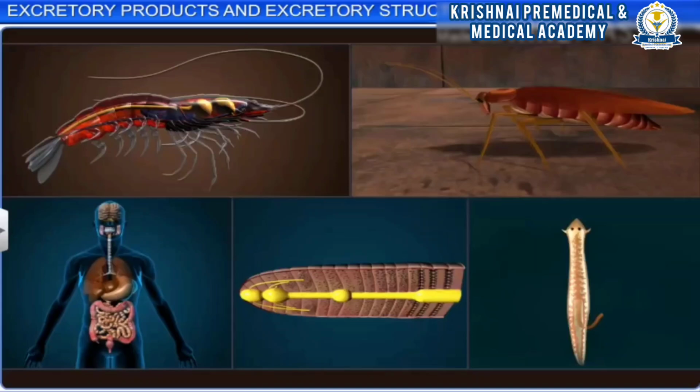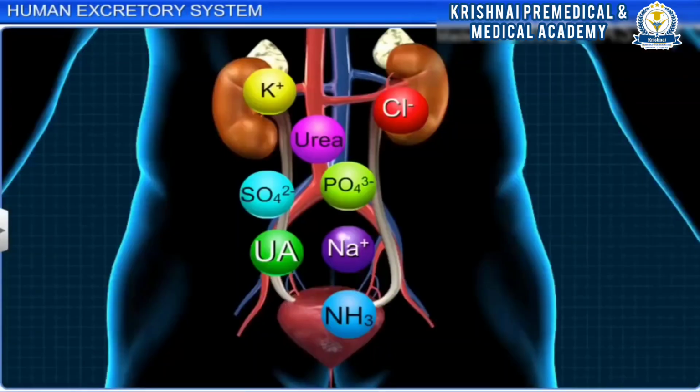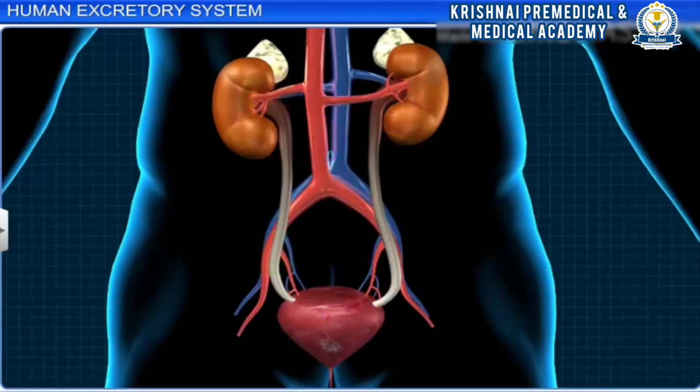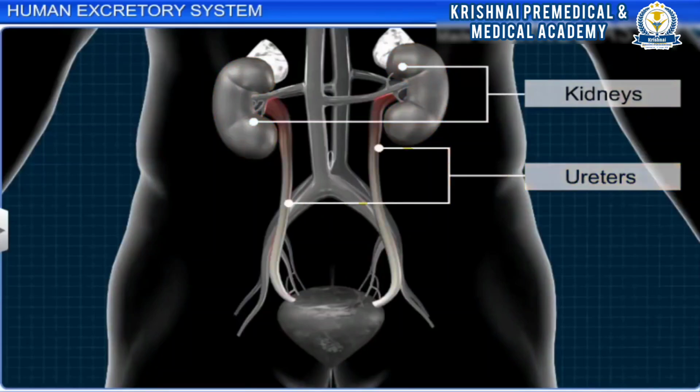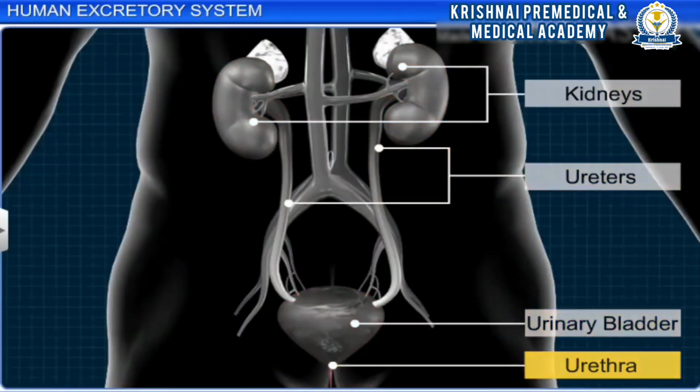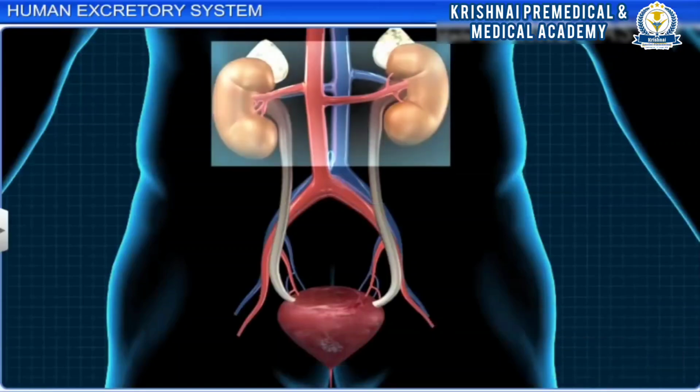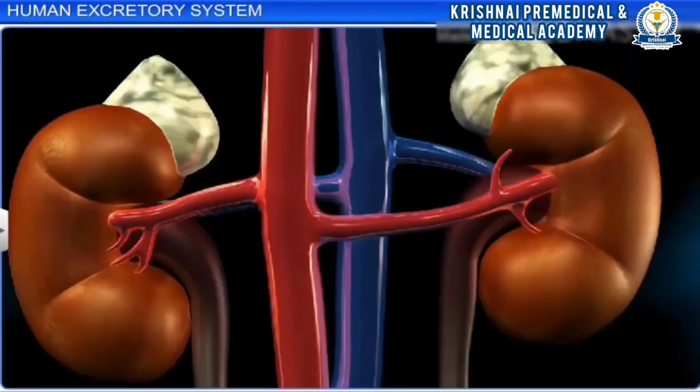The excretory organelles may differ from animal to animal and evolve from simple to complex structure based on the needs of the organism. The excretory system is a biological system that helps in removal of metabolic waste products from an organism. Much of the excretion in man is executed by the urinary system, which constitutes a pair of kidneys, a pair of ureters, the urinary bladder and the urethra. Of these, kidneys play a very vital role.